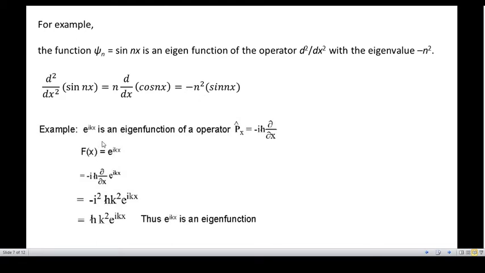Similarly, let us take one more example. e to the power i kx is an eigen function of the operator minus i h cross dou by dou x. So when the operator minus i h cross dou by dou x acts on the wave function e to the power i kx, it gives h cross k times e to the power i kx. So here this is a constant multiplied by the wave function e to the power i kx. Therefore e to the power i kx is the eigen function.